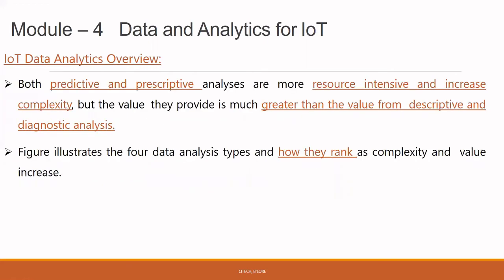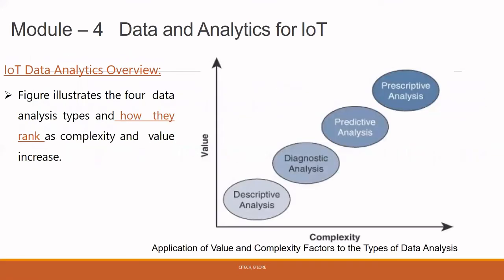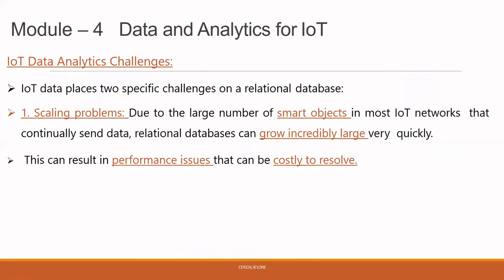Next, both predictive and prescriptive analysis are more resource intensive and increase complexity, but the value is greater than for descriptive and diagnostic. By this, we may have a premature solution for a problem which may occur in future. So we'll see how they rank with respect to complexity. This is a diagram with an x-axis and y-axis. It shows the rank with respect to complexity. First rank goes to descriptive, where we analyze what has happened. Next is diagnostic, then predictive, and the last one is prescriptive. So this graph shows the complexity rank for the different types of data analysis.